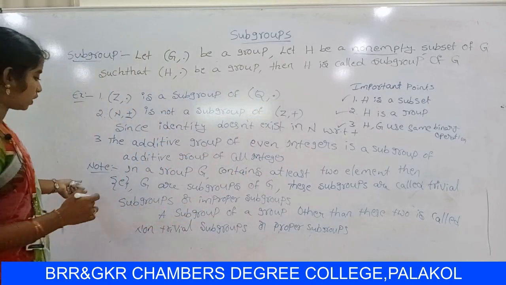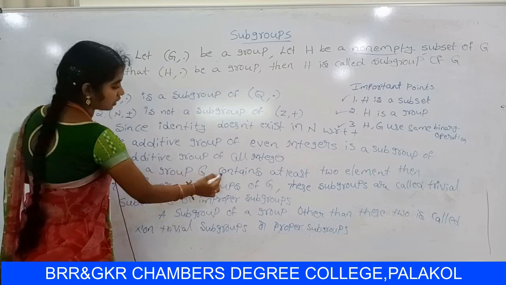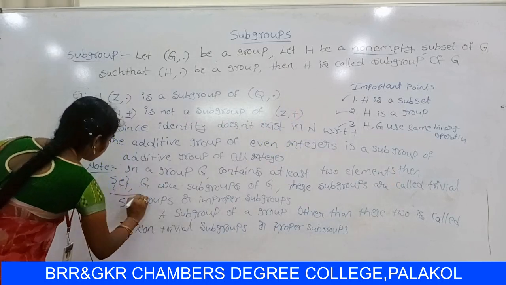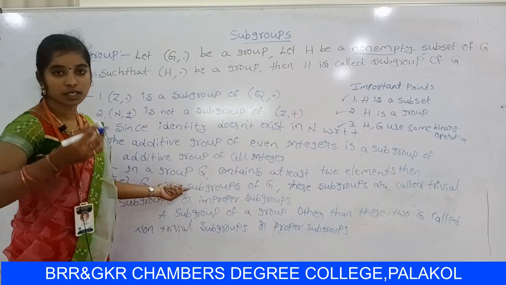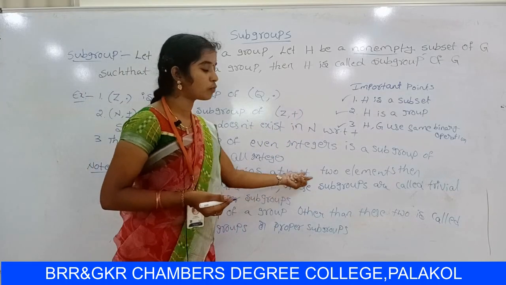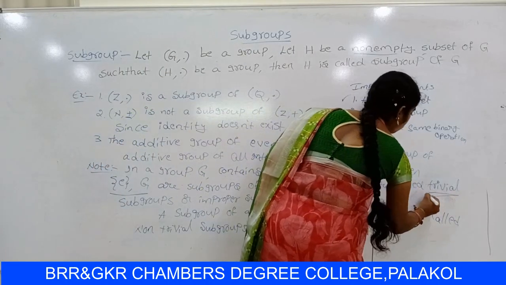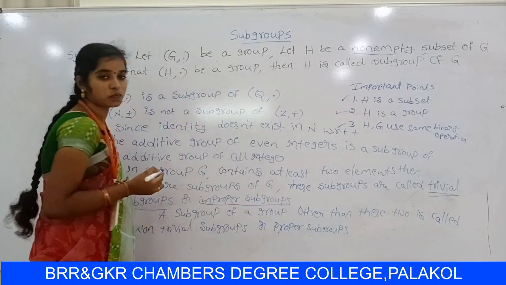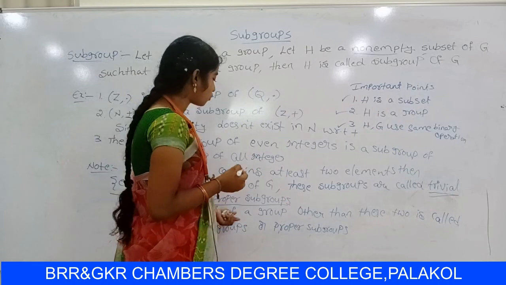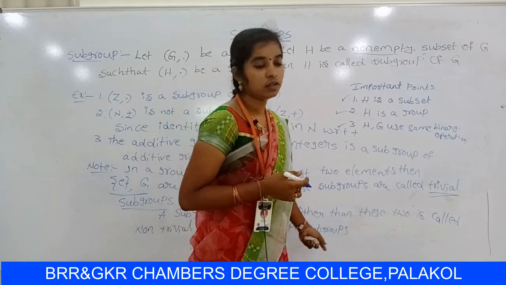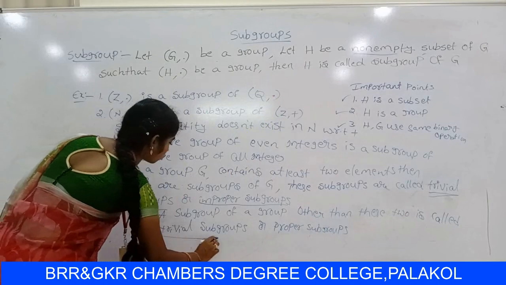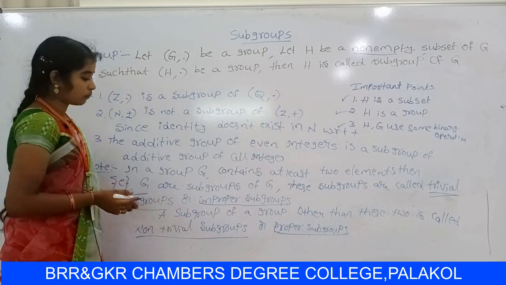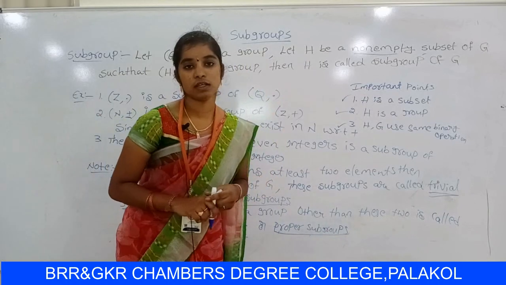This note point is very important. In a group Z containing at least two elements, the singleton {e} and Z are subgroups of Z. These subgroups are called trivial subgroups or improper subgroups. A subgroup other than these two is called a non-trivial subgroup or proper subgroup. So this is the definition of subgroup.